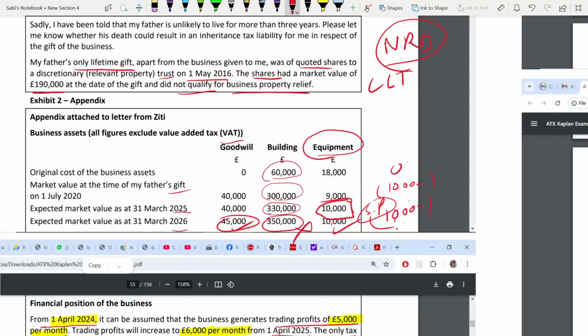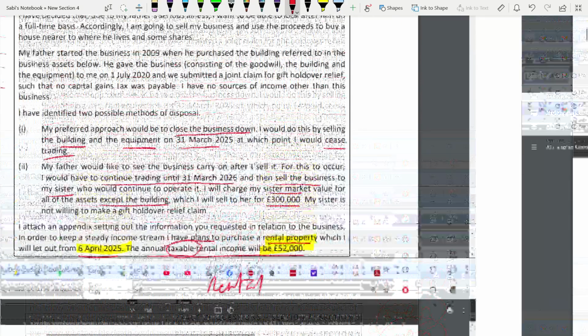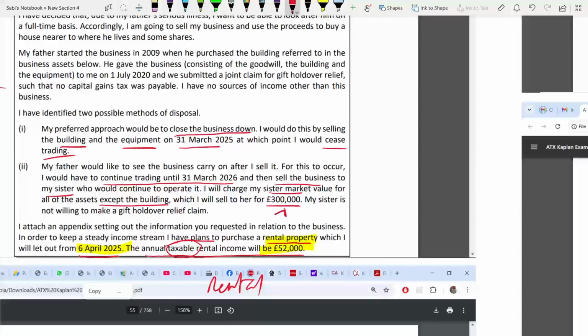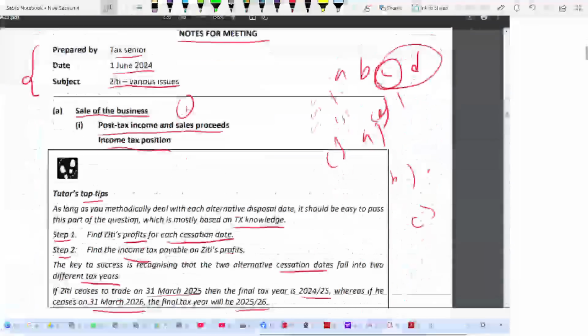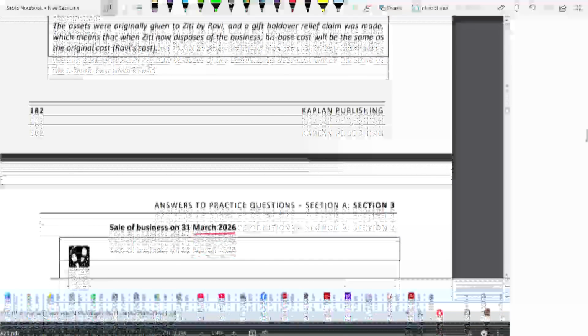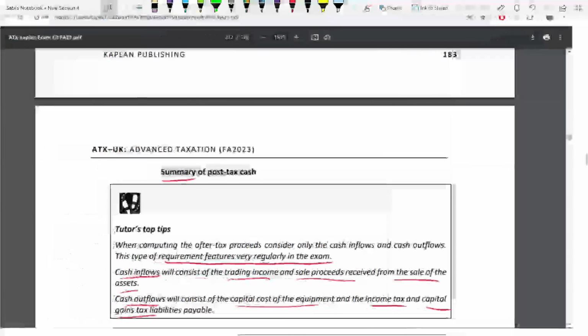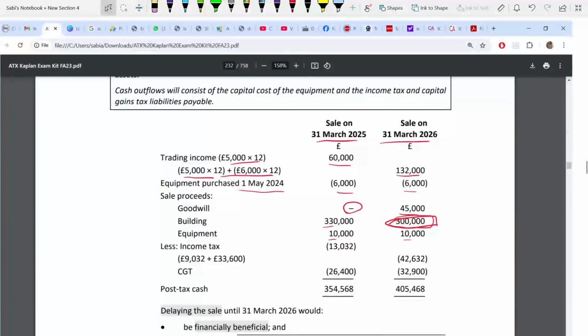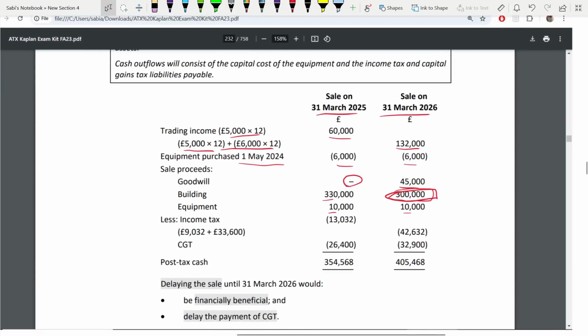You are selling it to the sister at 300,000. This value you have to take. That's why reading every piece of information and connecting them as a bigger picture is very important. You might blindly take 350, but it's 300 when we are selling to a sister, in the second scenario. Then after sale proceeds,